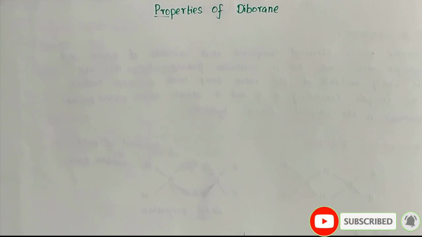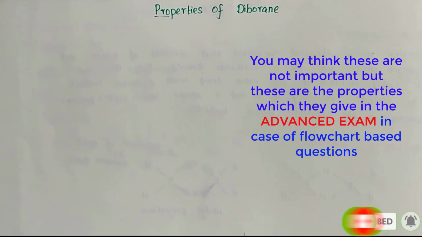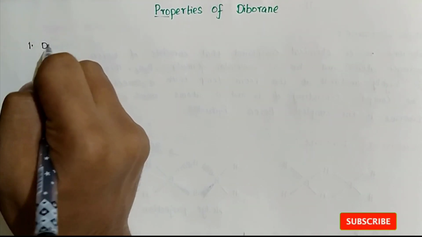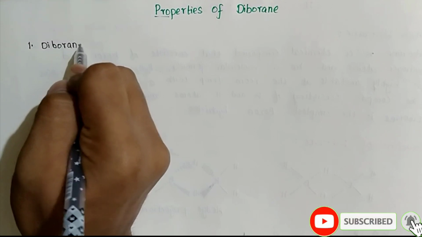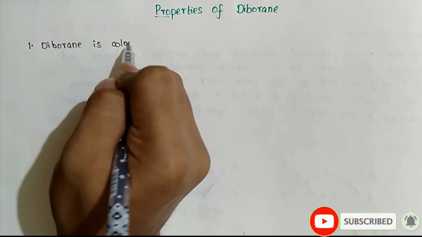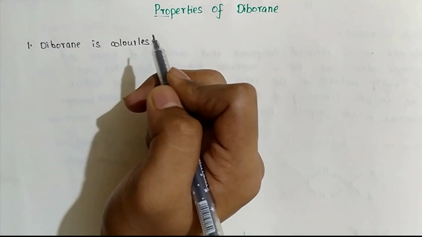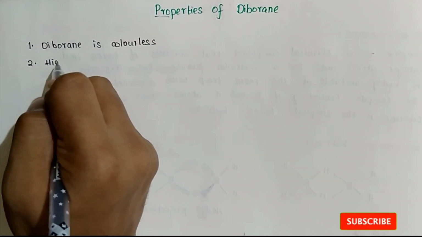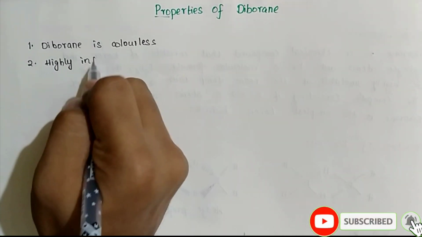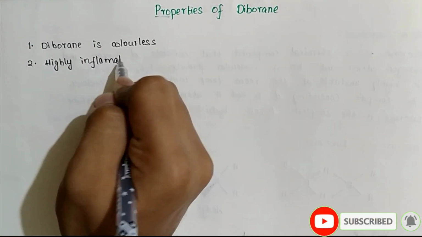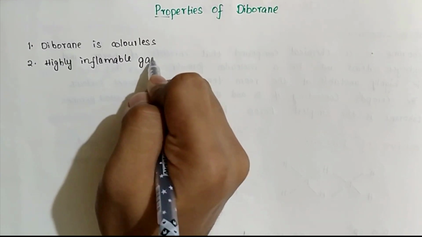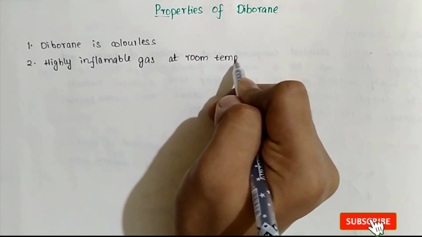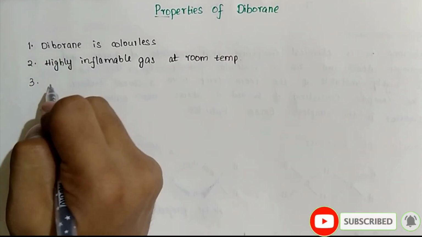Let us see some of the physical and chemical properties of Diborane. Some of them are: Diborane is colorless, and second property is it is a highly inflammable gas at room temperature. And third is it smells sweet.